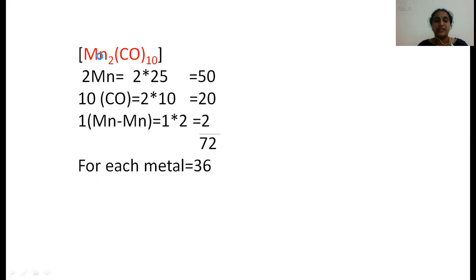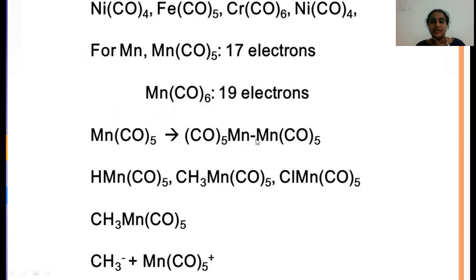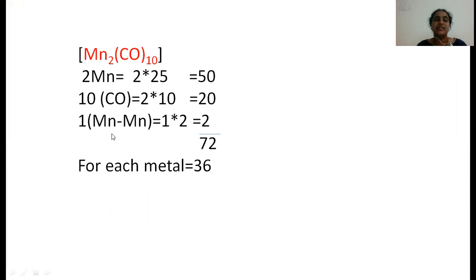Whereas here in this structure, between the manganese atoms there is a sigma bond. A sigma bond is nothing but the contribution of 2 electrons. So there is one sigma bond present between the manganese atoms, hence only one bond is present. So 1 into 2 electrons is 2. Therefore the total is 72 electrons. When we divide by 2, we get 36 for each metal. The EAN of each metal is equal to 36, which is also equal to the inert gas atomic number, that is krypton, hence it is also stable.